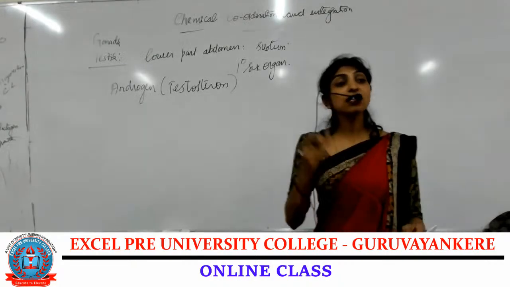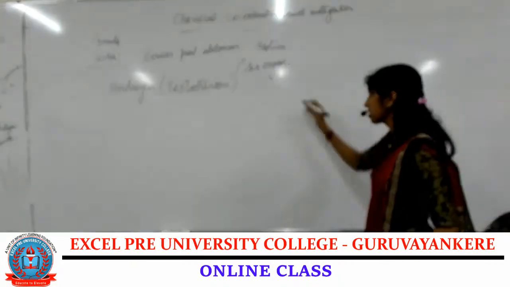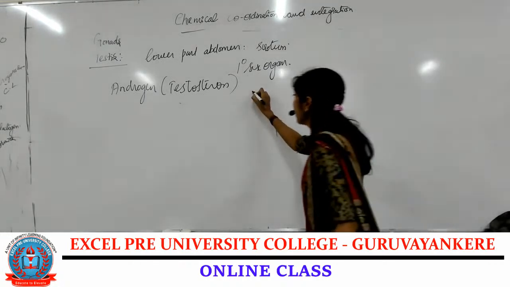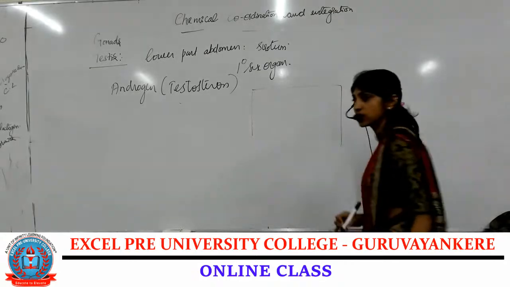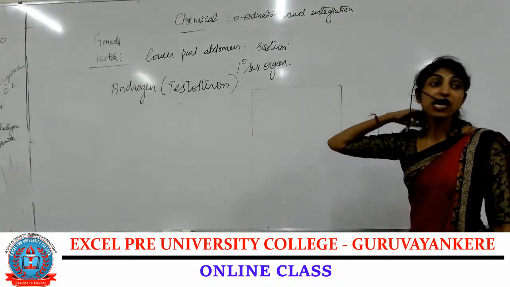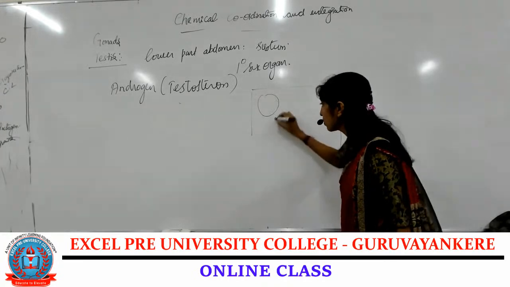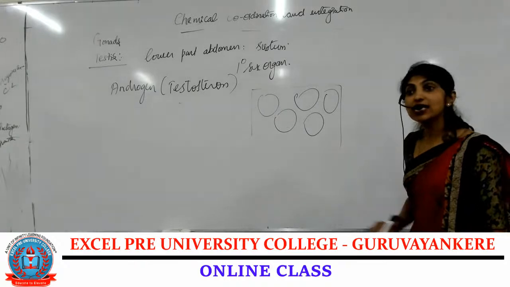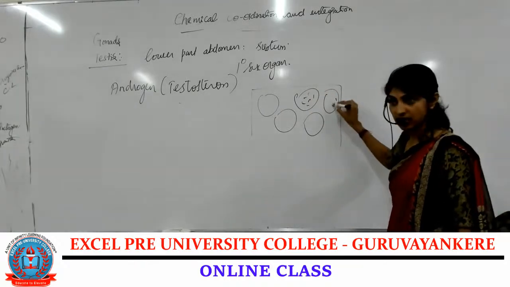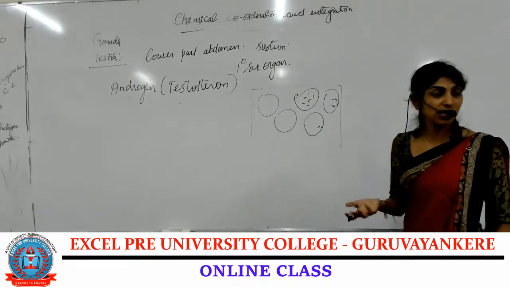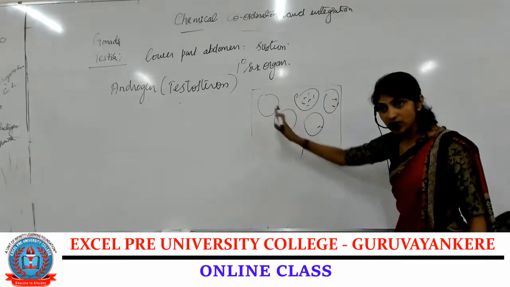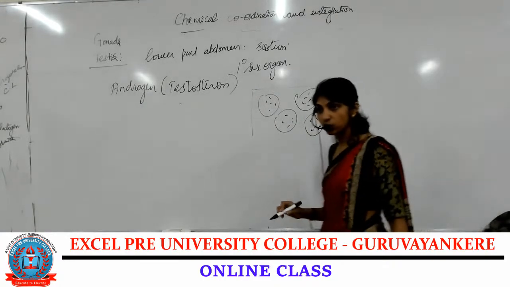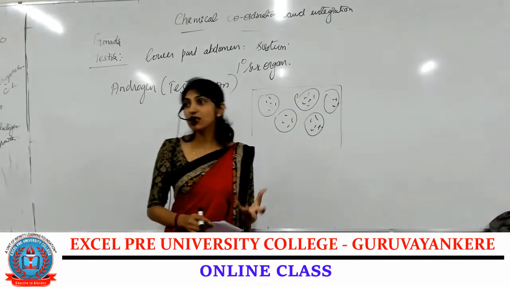Now, to know which cell secretes this hormone, when we take a transverse section, the testis is made up of seminiferous tubules, where exactly the sperms are synthesized. In detail we will study in your second POC, but you should know this.